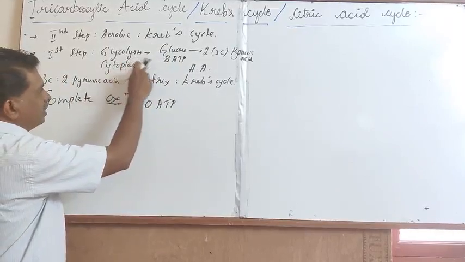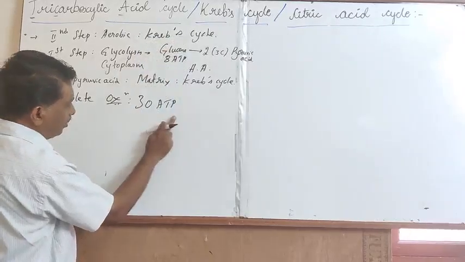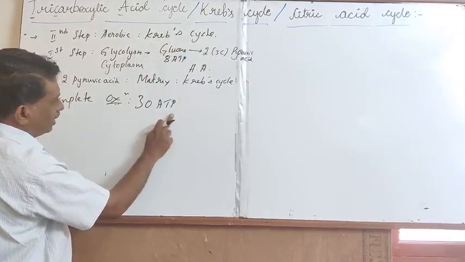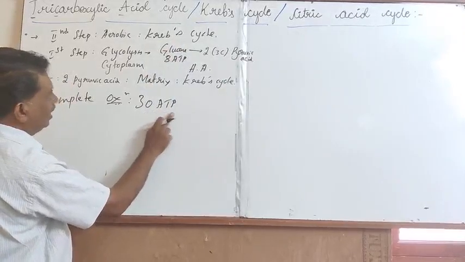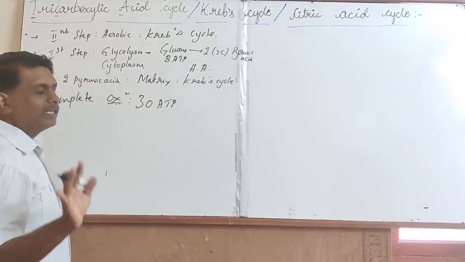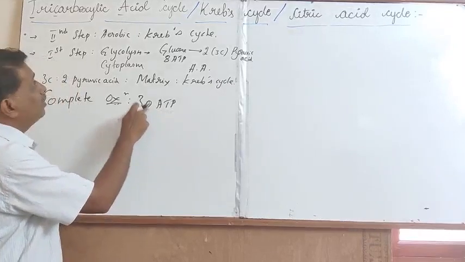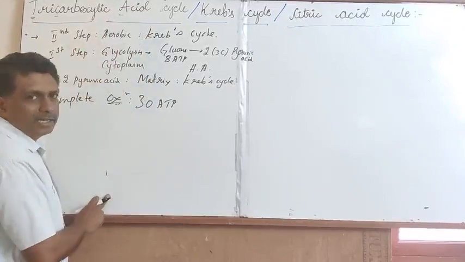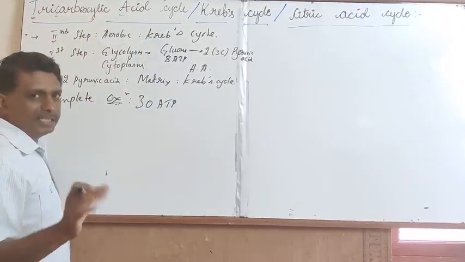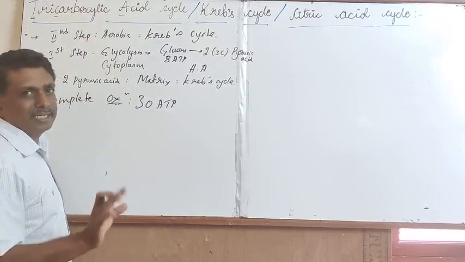In glycolysis, 8 molecules of ATP, and in the Krebs cycle, 30 molecules of ATP are actively synthesized. It is a highly energetic biochemical reaction.